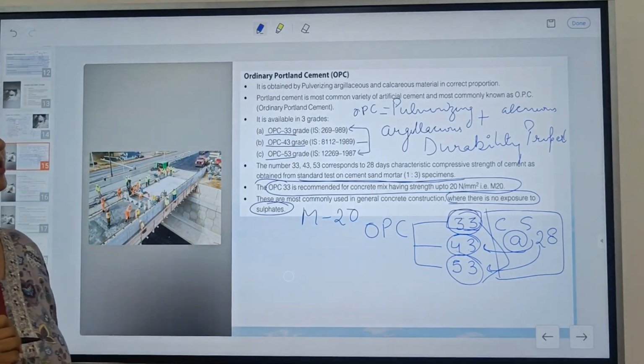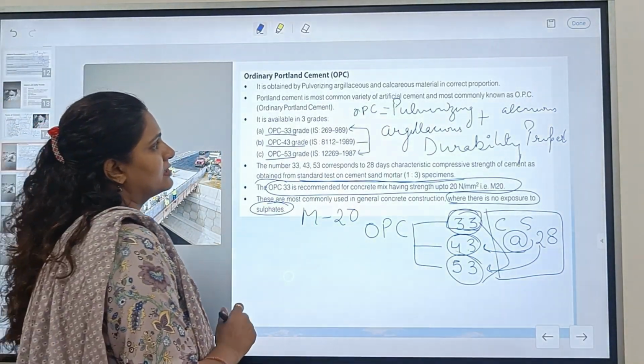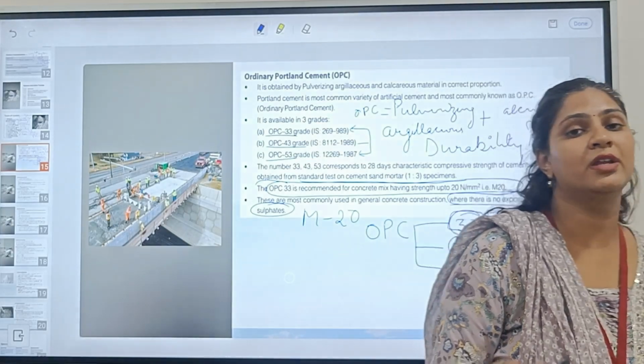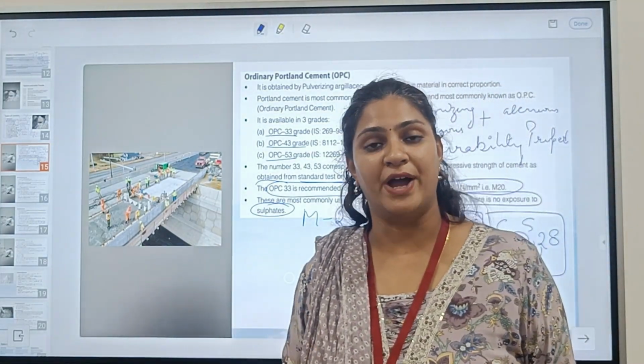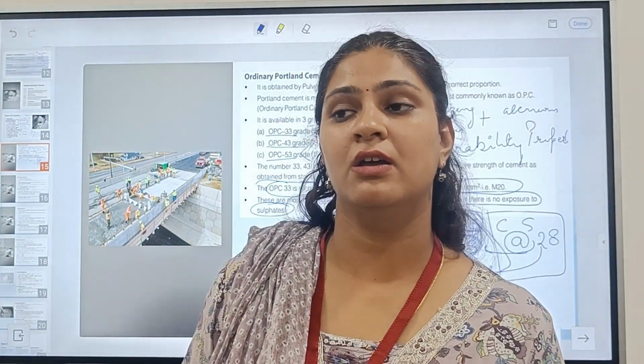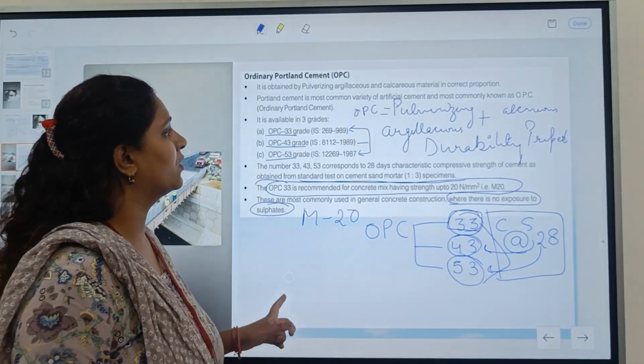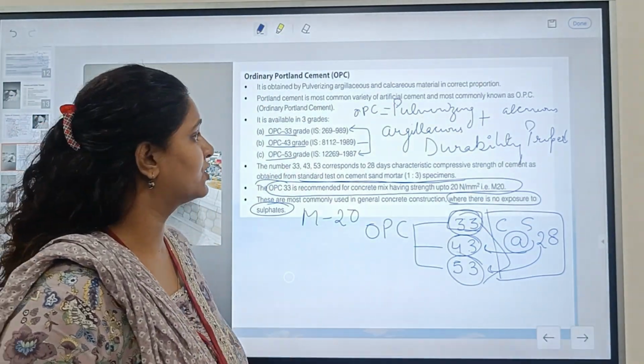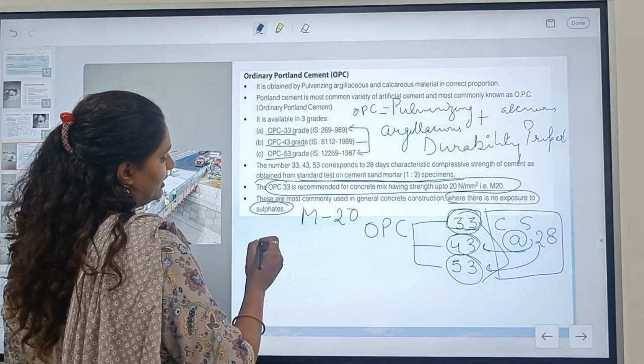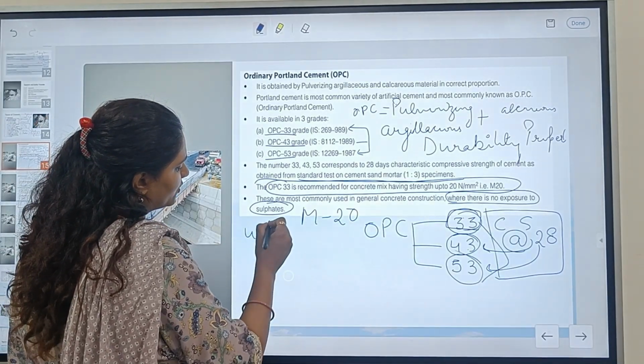It shows the durability properties. So that is ordinary Portland cement. Ordinary Portland cement is very widely used in the construction of different types of structures, as well as in India it is widely used.